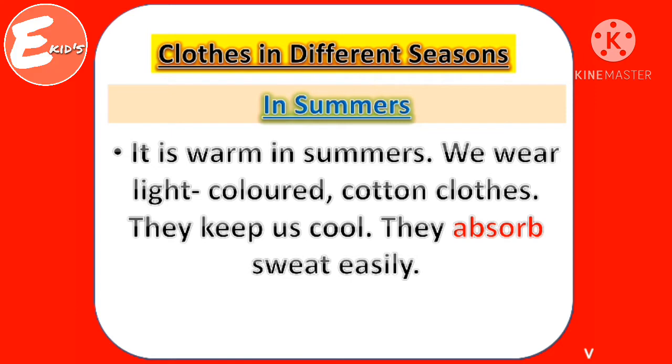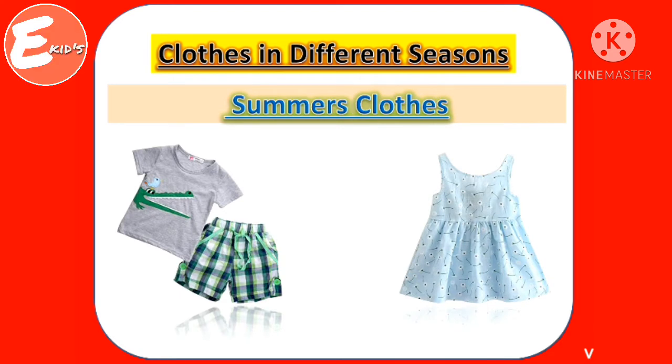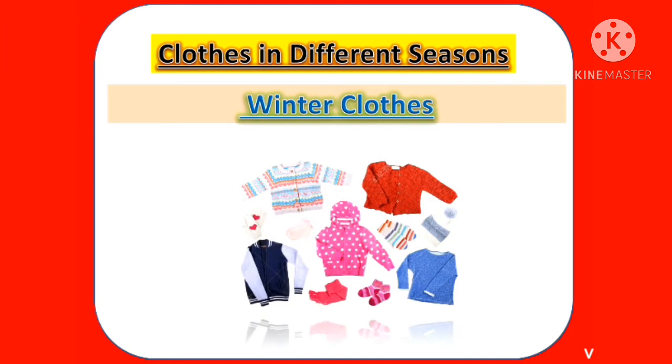Clothes in different seasons. In summers, it is warm. We wear light colored cotton clothes. They keep us cool. They absorb sweat easily. These are summer clothes. In winters, it is cold. We wear dark colored woolen clothes. They keep us warm. These are winter clothes.